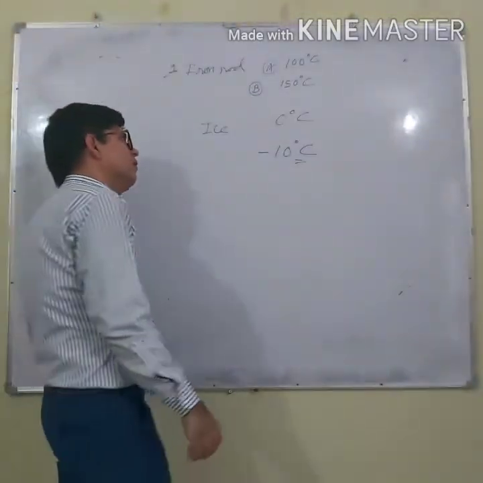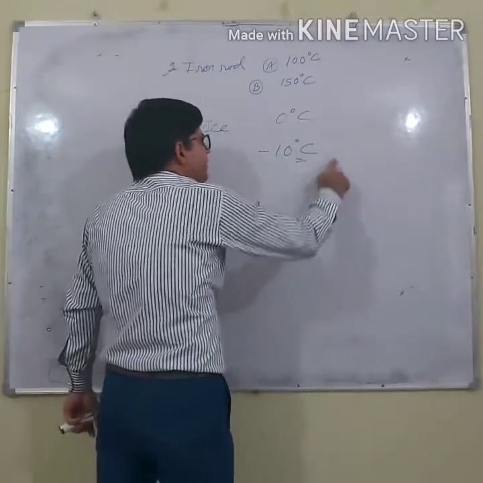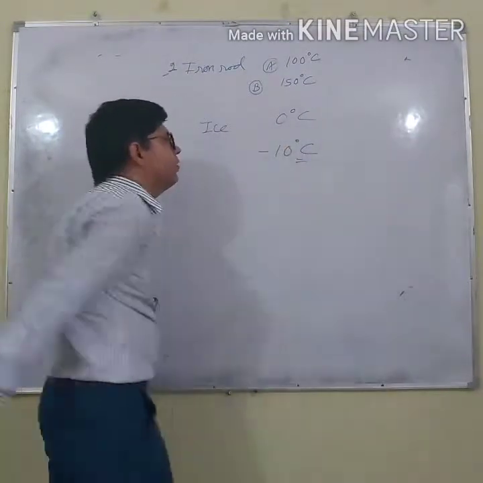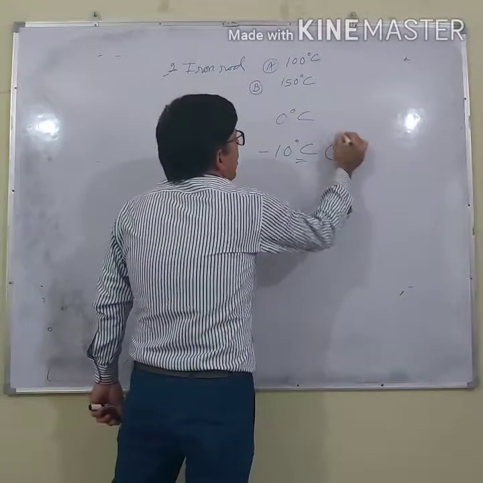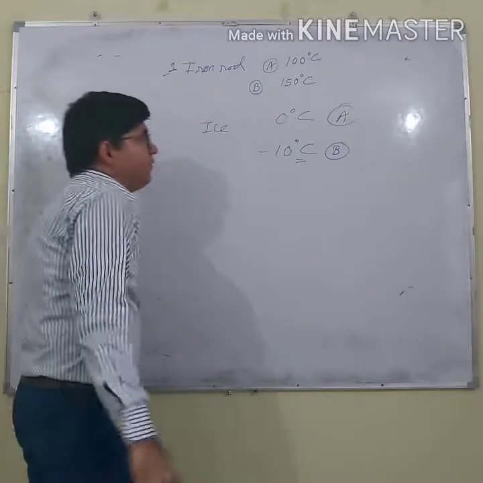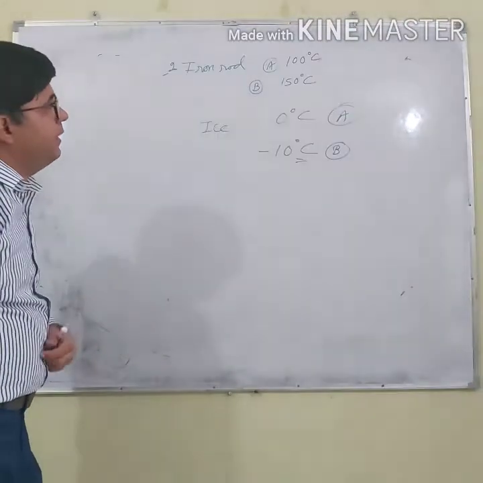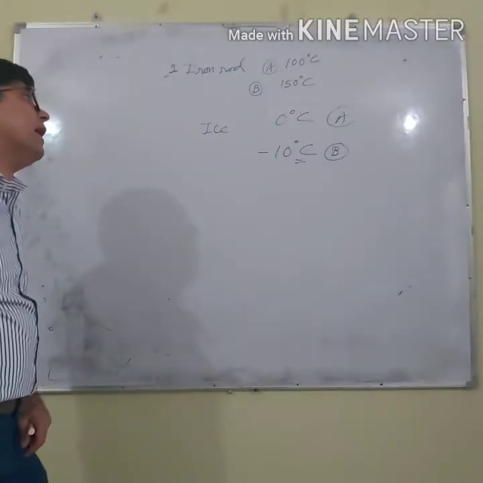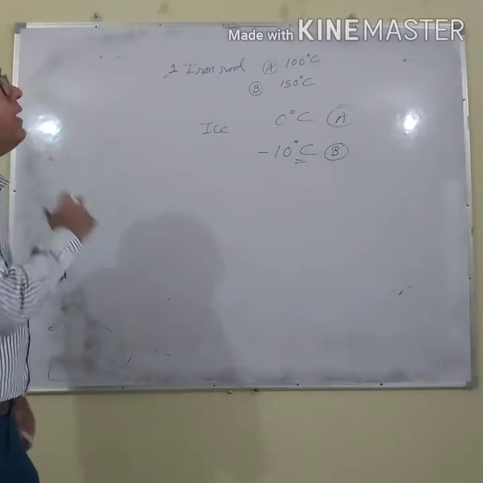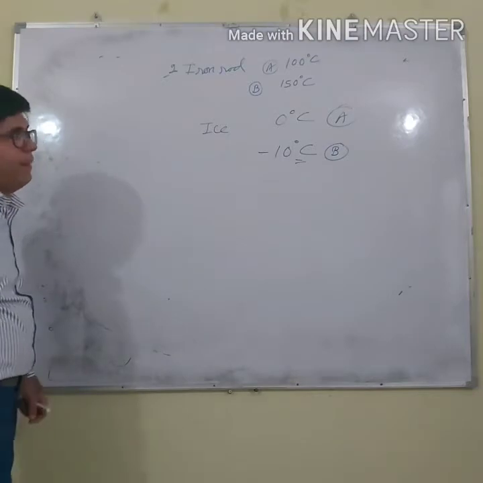But with the help of a thermometer, if you find its temperature minus 10 degrees Celsius and 0 degrees Celsius, you will again say that ice B is more cold than ice A. You can say ice B is colder than ice A.